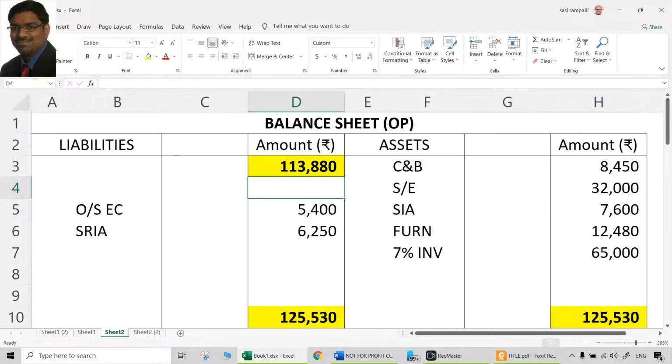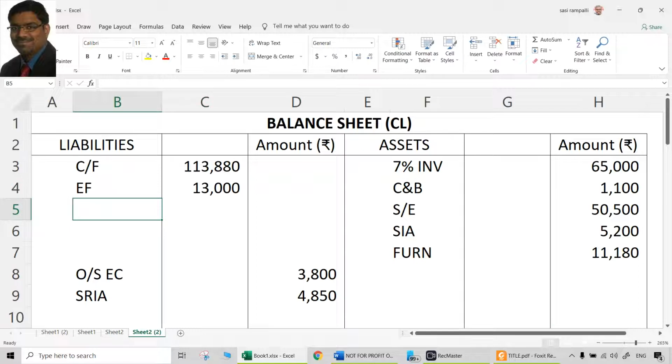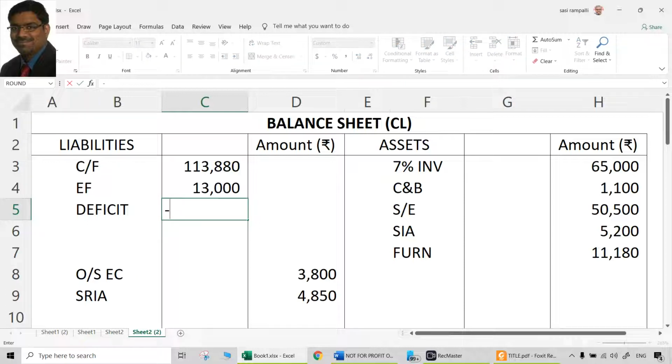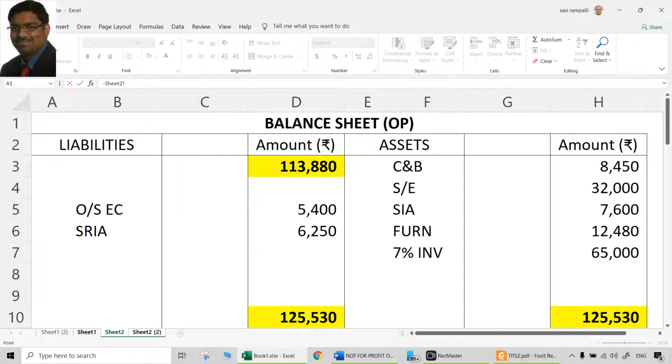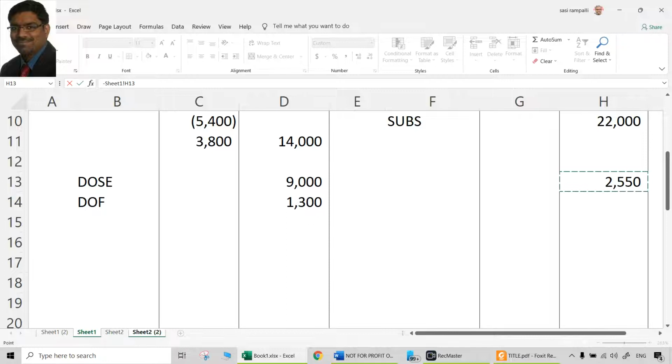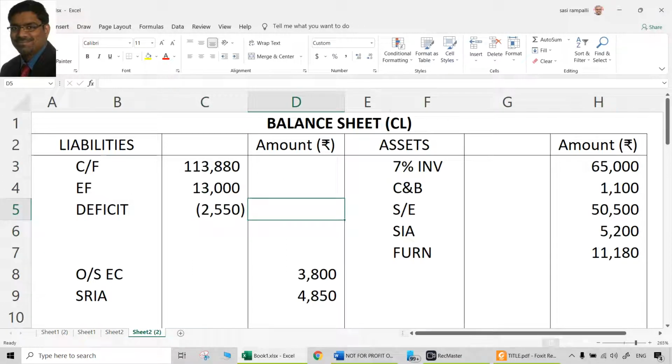What should this be dealt with? It should be the deficit. Be careful, it has to be deducted from the capital fund or capital. In this case, capital fund. So 2,550 deduct from the capital fund. Now what will be the capital fund? Take it to the outer column.